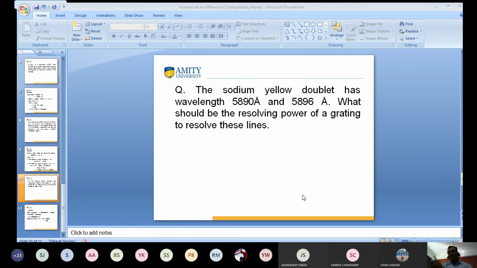The questions and answers are based on the formula (A plus B) sin theta equals n lambda for the grating, and for the case of resolving power, lambda by d lambda is equal to small n into capital N. Small n is the number of orders, and capital N is the number of rulings on the grating.